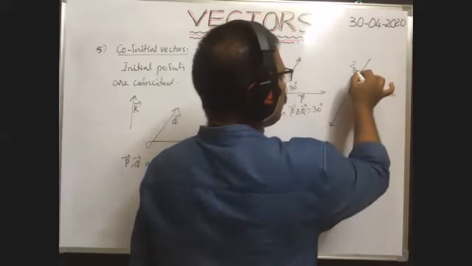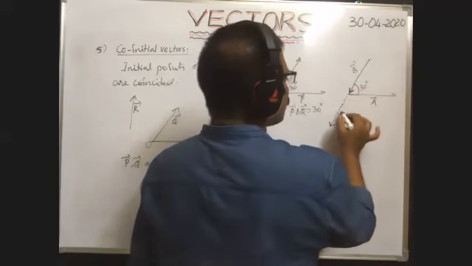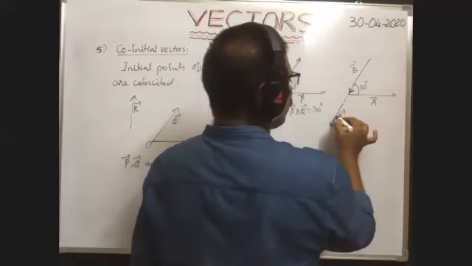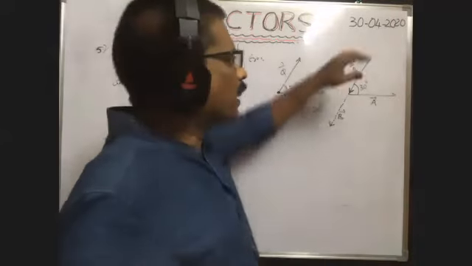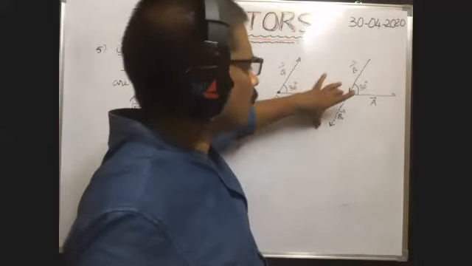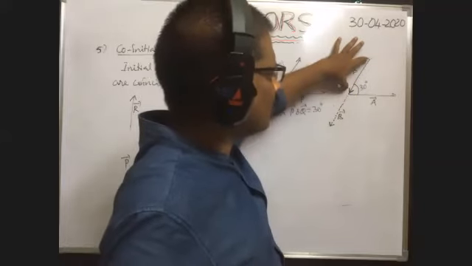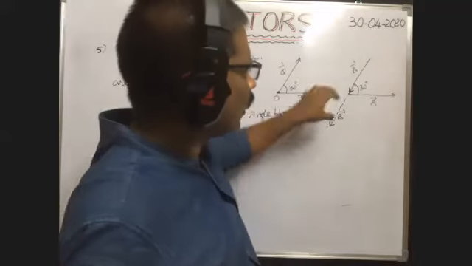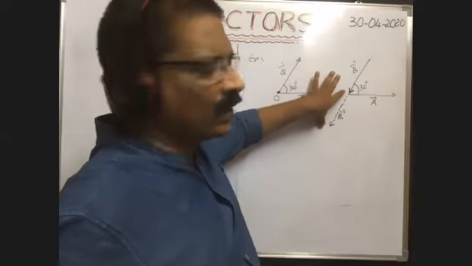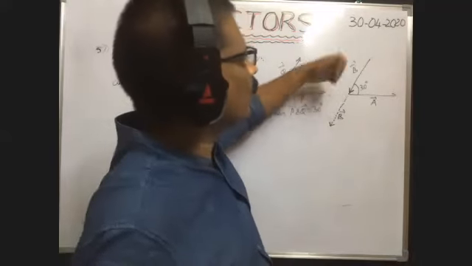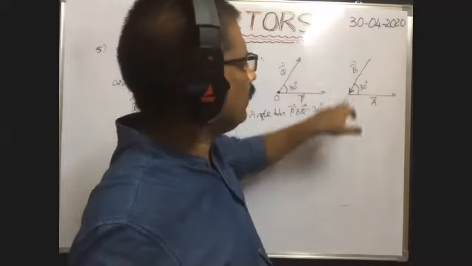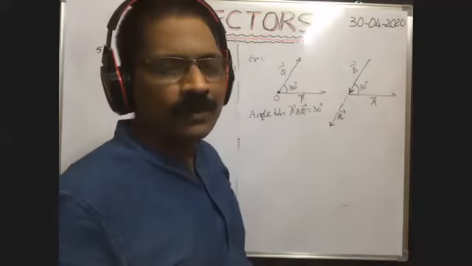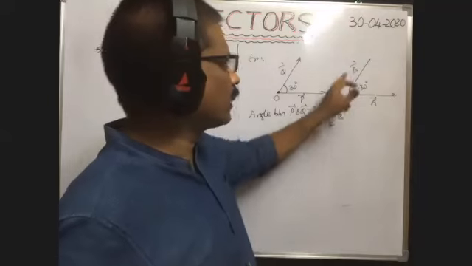Now if this is B bar, this is also B bar only, because it is an equal vector to this one: the length is the same, which means the magnitude is the same, and the direction is also the same. That's why this is called the equal vector of this one.